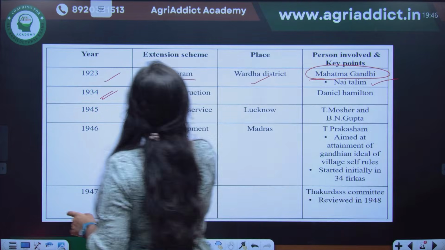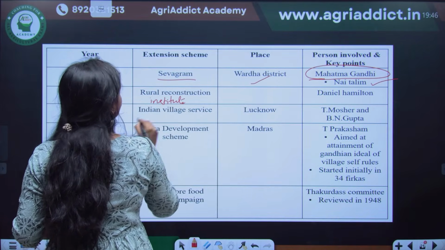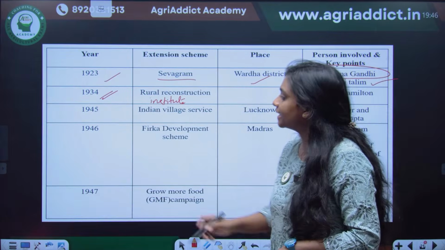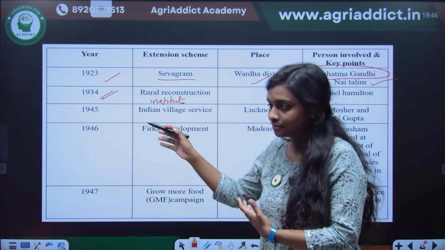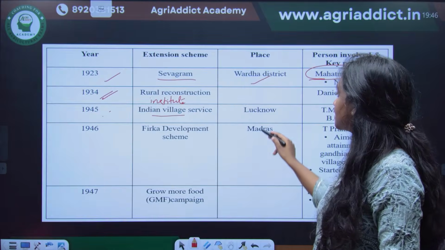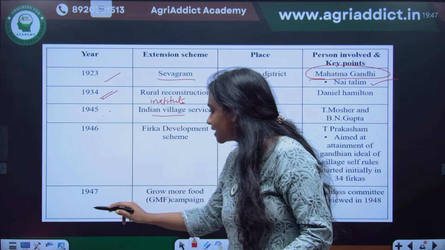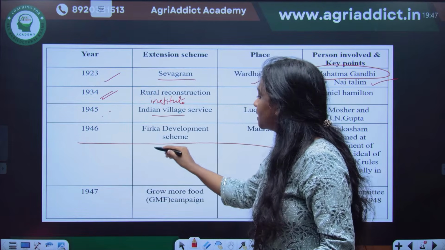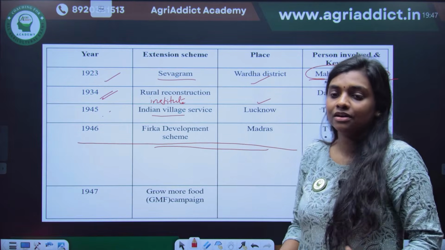The Rural Reconstruction Institute was started in 1934 by Daniel Hamilton. And then we have 1945. We are slowly reaching the independence time. In 1945, the IVS, or Indian Village Service, started in Lucknow by Mosher and Gupta. And in 1946, the Firka Development Scheme. Up to this, we can say the pre-independence schemes by individual efforts happened.